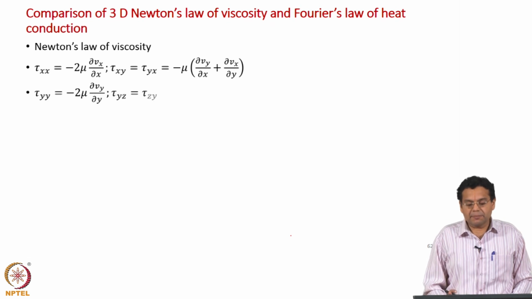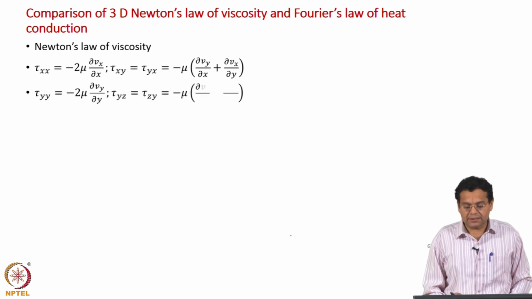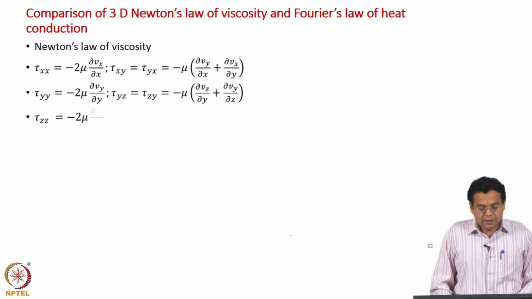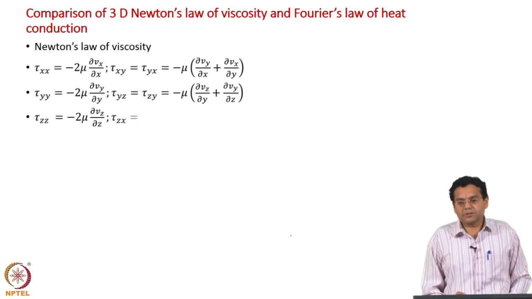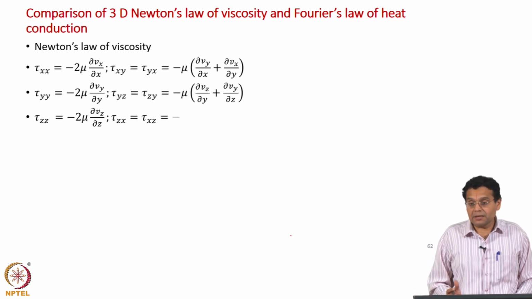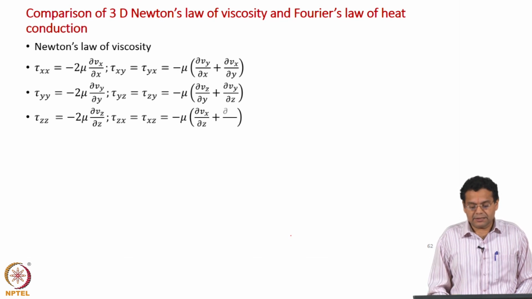Once again we are interpreting in terms of molecular momentum flux. And the objective is to find out whether they are similar or not, just like we did for the one dimensional case.